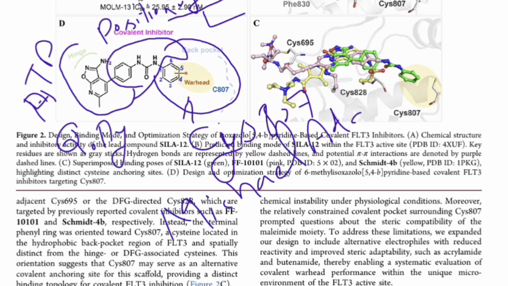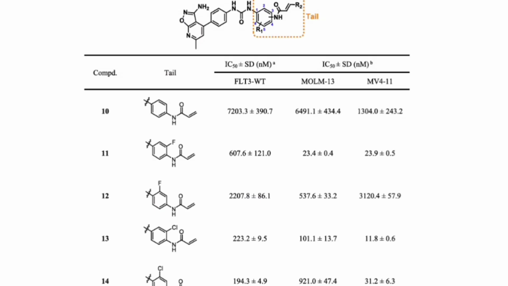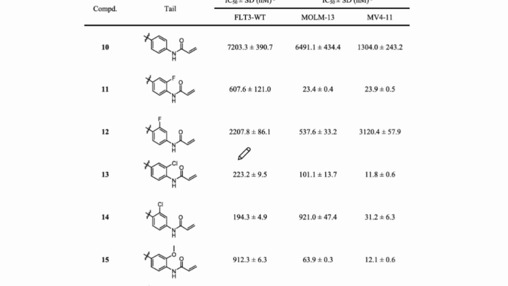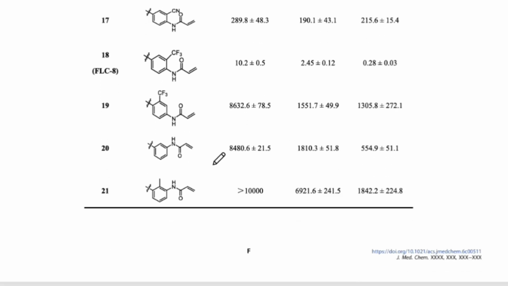Michael addition happens, which I have explained in the abstract part. They attempted different kinds of substitution for designing this tail, but acrylamides showed path-breaking results.